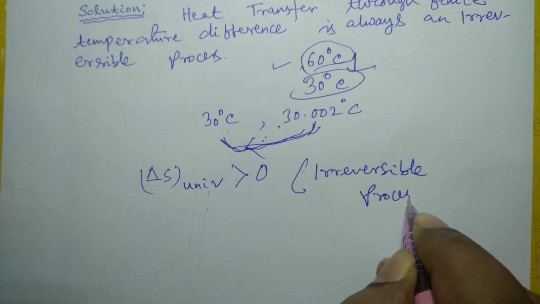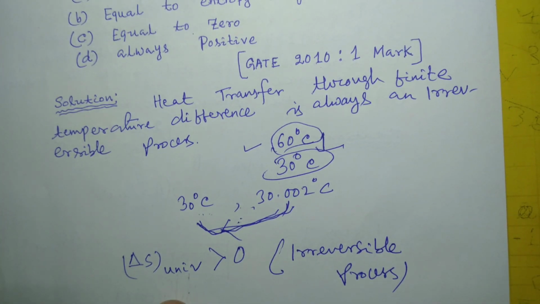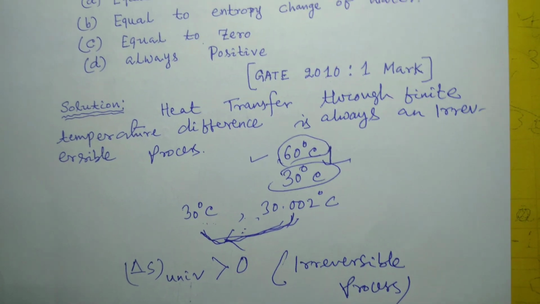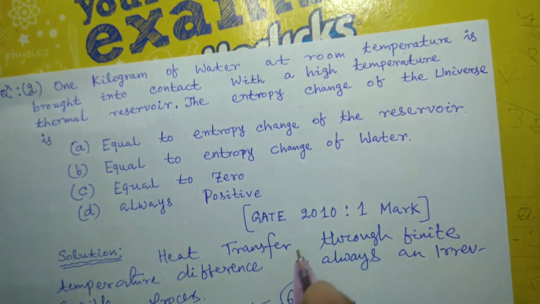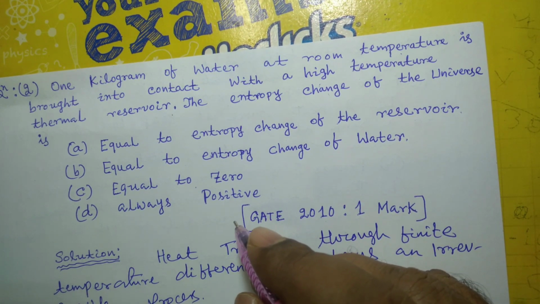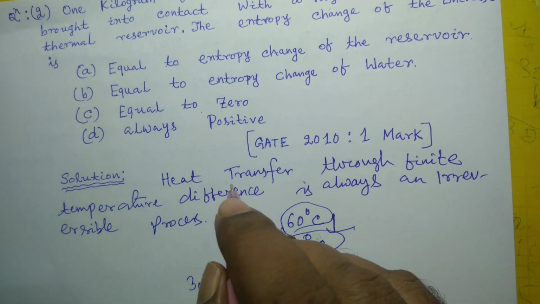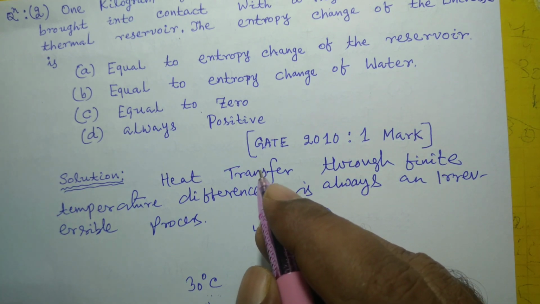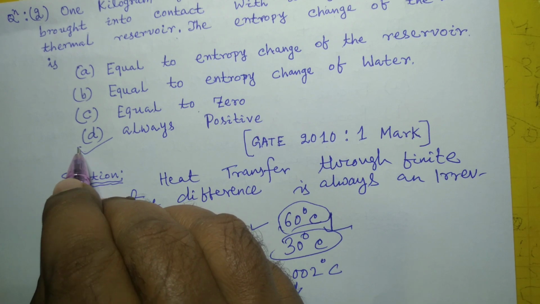Irreversible process. That means the change in entropy of the universe will always be positive for an irreversible process. And since this is an irreversible process, delta S universe is going to be positive. Had it been a reversible process, delta S universe would have been 0. So option D would be the correct answer.